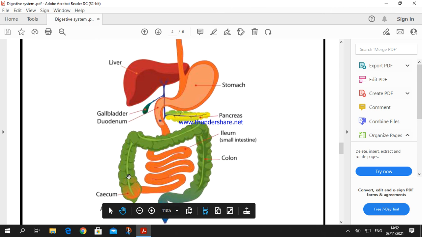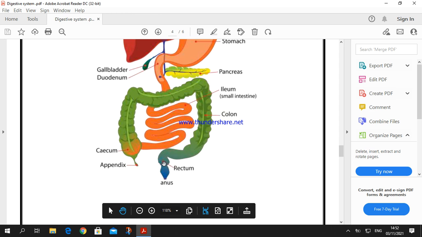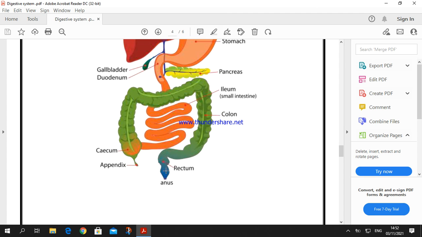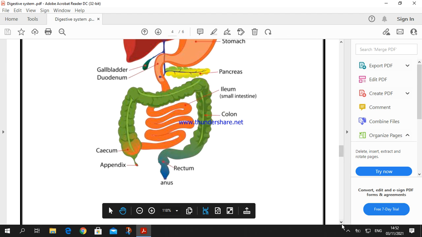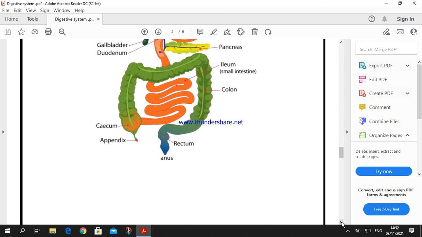When the undigested food and wastes reach this part, which is known as the rectum, the rectum absorbs water from the undigested food and wastes and changes it into stool, and the stool is now ready to go out from the body through the anus opening. So after the explanation of the digestive system, we know that it starts from the mouth opening and ends at the anus opening.